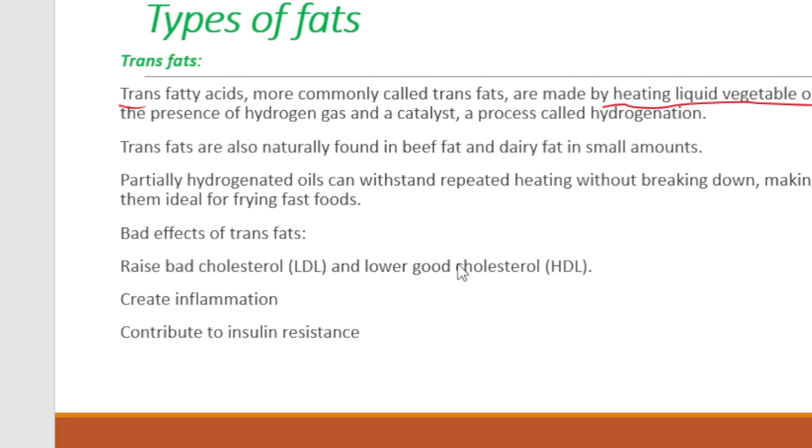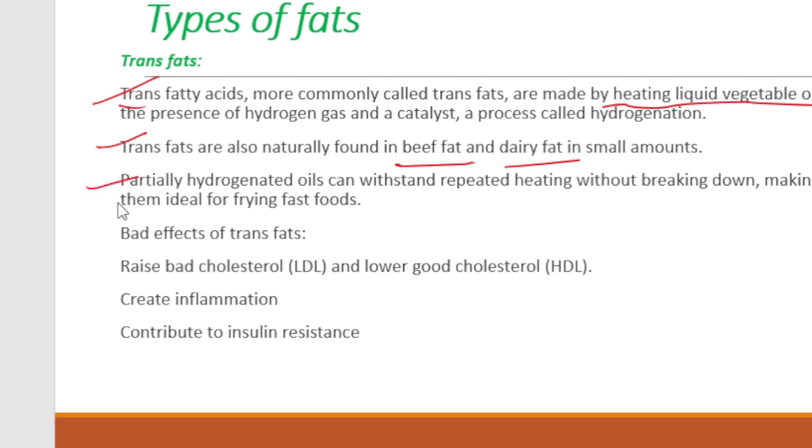For example, vegetable oil is heated in the presence of hydrogen gas as well as a catalyst, and trans fatty acids are formed. Trans fats are also found naturally in beef fat as well as dairy fat, but in smaller amounts.